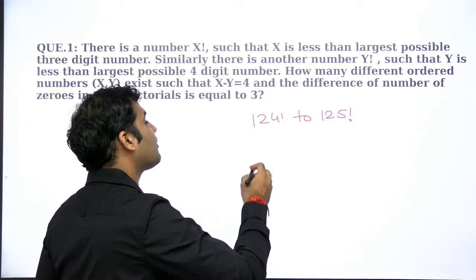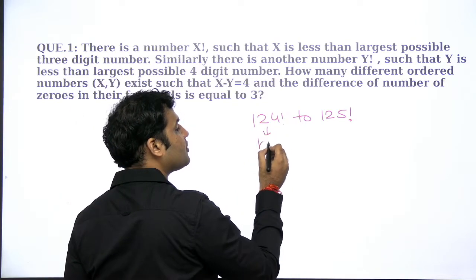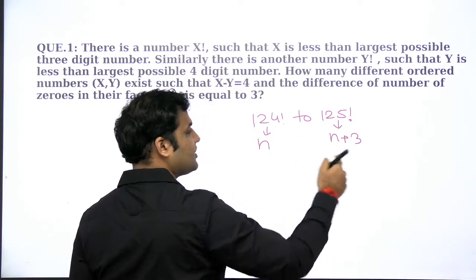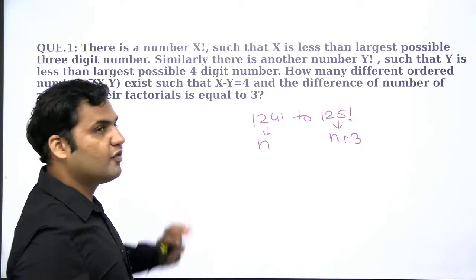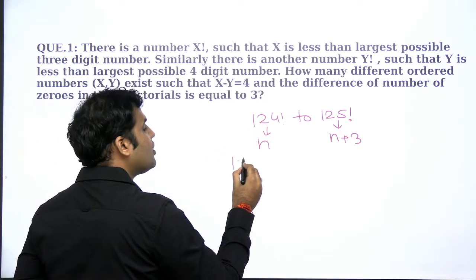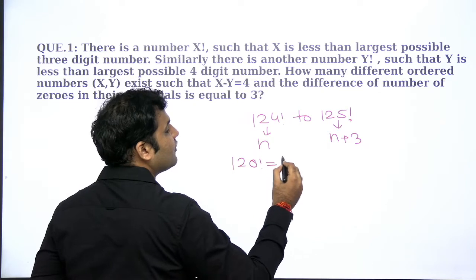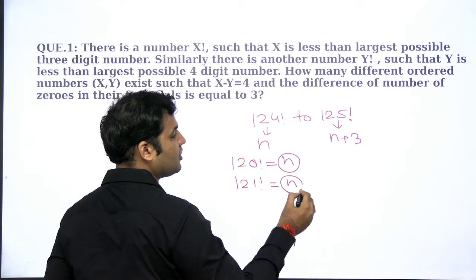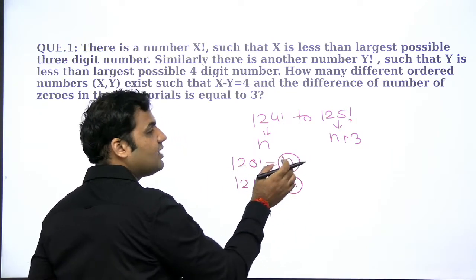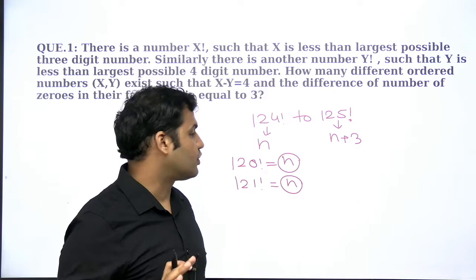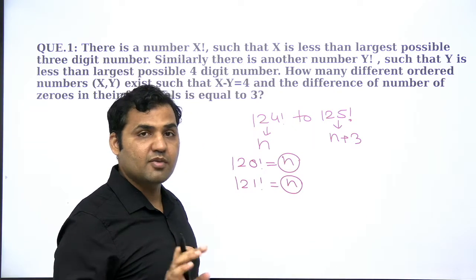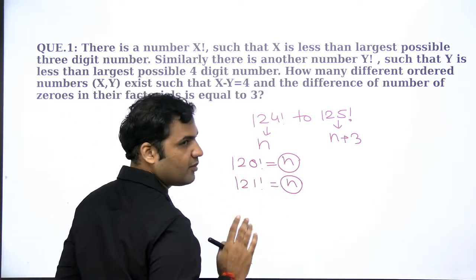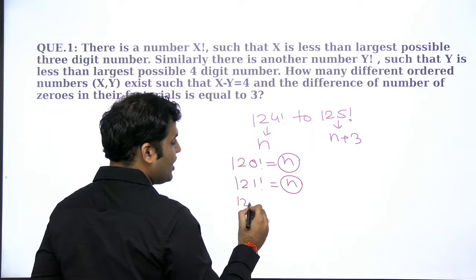by 3. अगर 124 factorial में number of zeros n होगा तो 125 factorial में number of zeros 3 से increase होगा. Okay, 124 factorial में n होने का मतलब है कि 120 factorial में भी number of zeros n होंगी. क्या 121 factorial में will there be any increase in the number of zeros? No, कोई भी extra entry की 5 n क्या है, जो भी हो उससे अपने को लेना देना कुछ भी नहीं है, because we are not supposed to find out the number of zeros. अपने को difference 3 पे maintain करना है. Okay, 120 से 121 factorial में number of zeros will be still same.